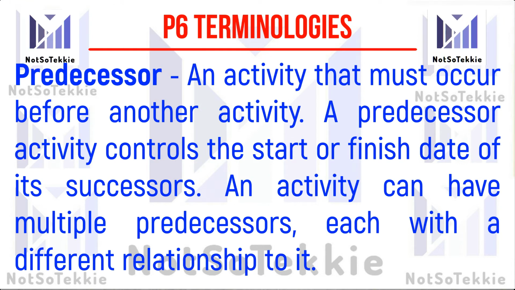The predecessor is an activity that must occur before another activity. A predecessor activity controls the start or finish of each successor. An activity can have multiple predecessors, each with a different relationship.